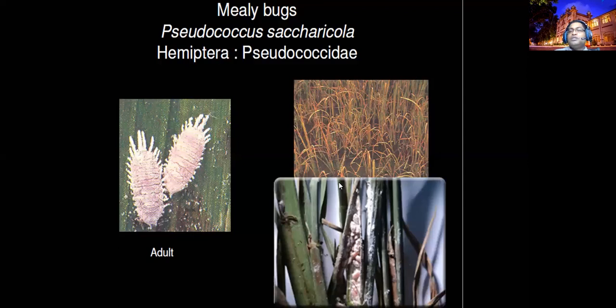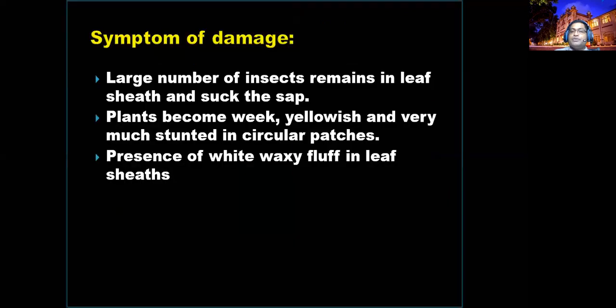These are also causing damages. We call these all minor pests. The symptoms: in the sheath region, you can find large numbers of crawlers and adults and even egg masses. They are covered with white, cottony, waxy excretions. That's why they are difficult to manage using insecticides.